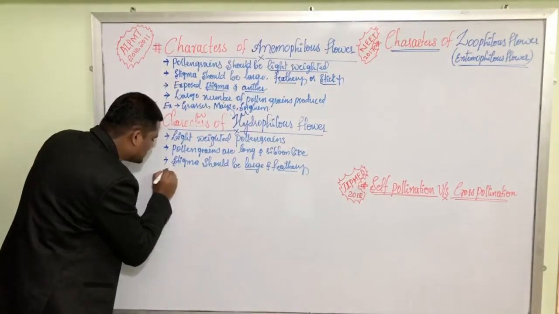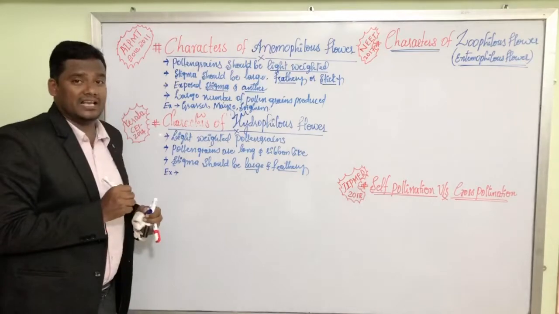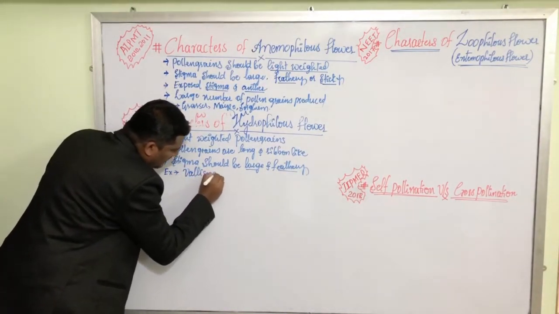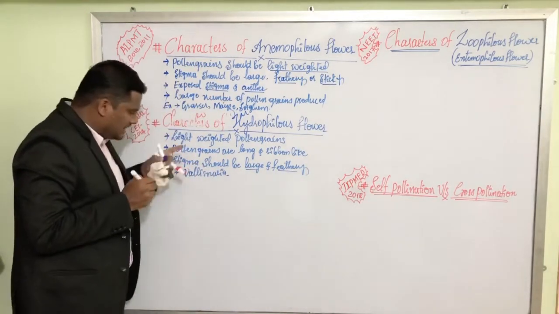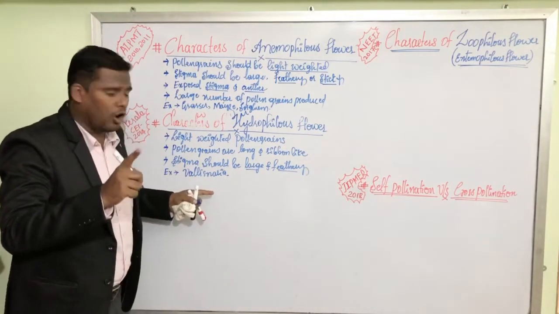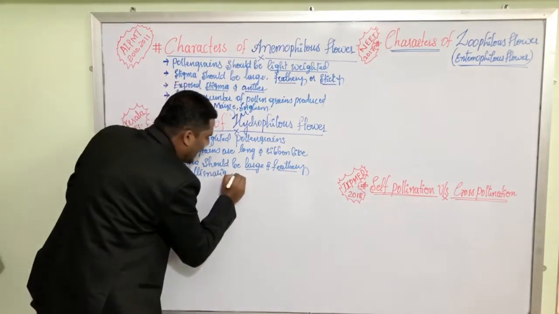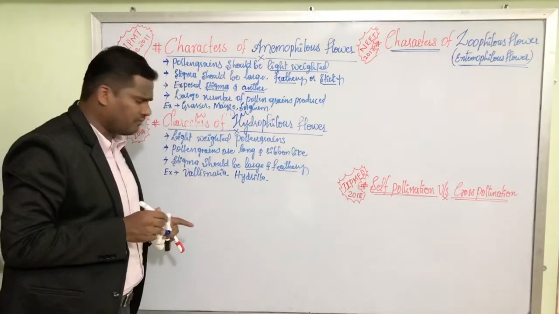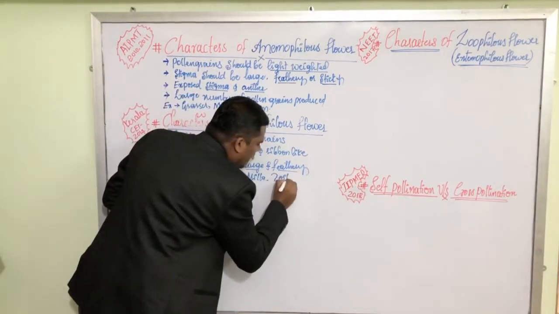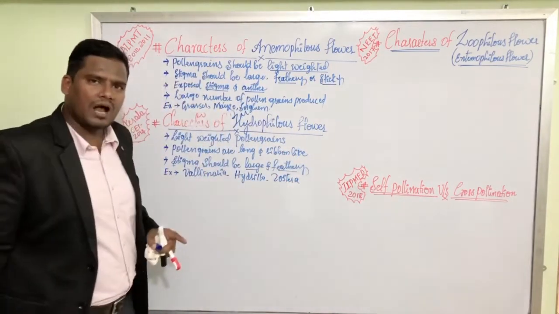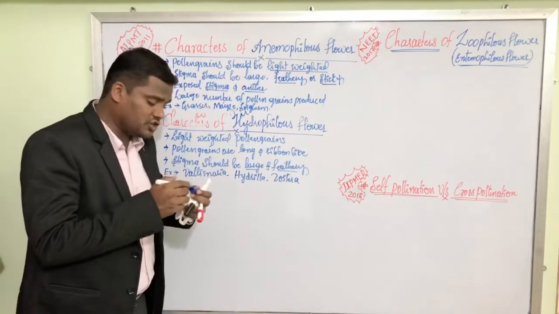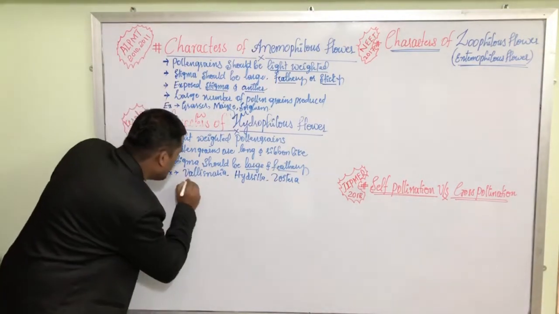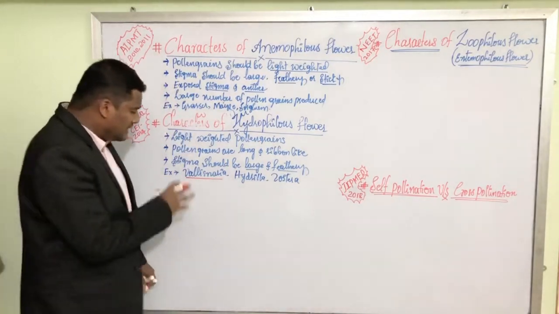Now, what are the examples of hydrophilous flower? Vallisneria. Vallisneria is the example, and this Vallisneria plant is completely dependent on water for its pollination. Hydrilla is the plant which is dependent on water for its pollination. Then Zostera is the plant which is dependent on water for its pollination. But most of the times in the competitive exams, the question was asked based on the Vallisneria, because this Vallisneria